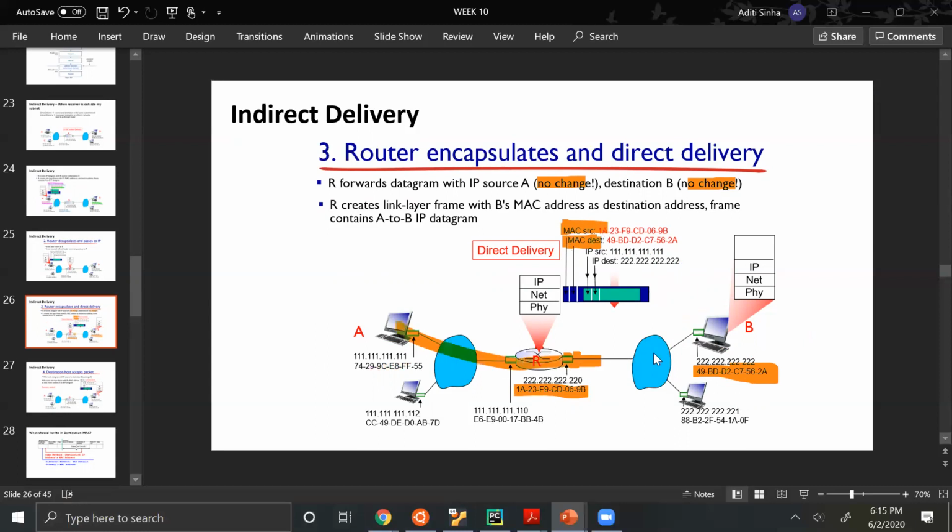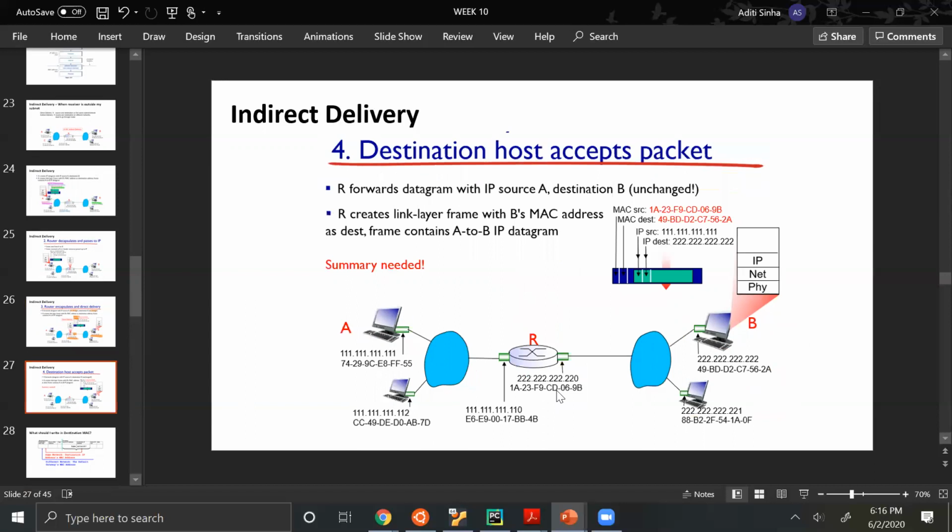Because we have now crossed this earlier network that this link was in, the MAC address source and destination will have to be according to devices inside this network. So this interface has this MAC address and B's NIC has this MAC address. So source and destination will change accordingly. And once this has happened, now it can forward this data. This data will reach B.